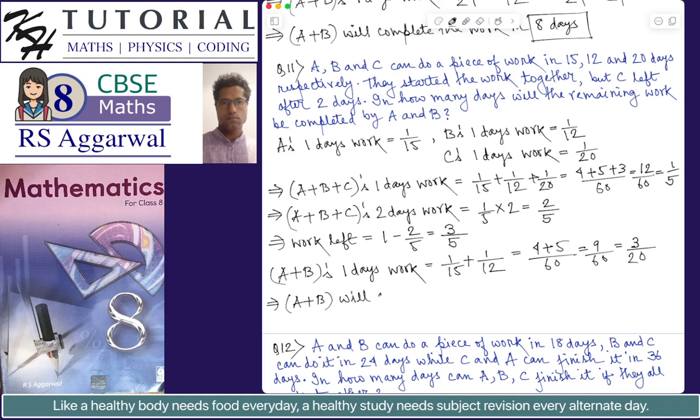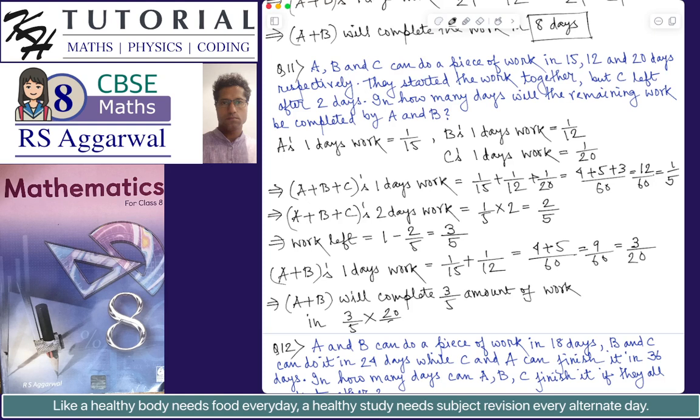So A plus B will complete 3 by 5 amount of work in 3 by 5 multiplied by 20 by 3.